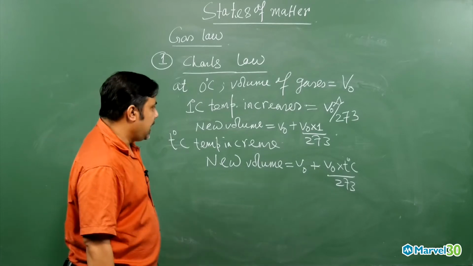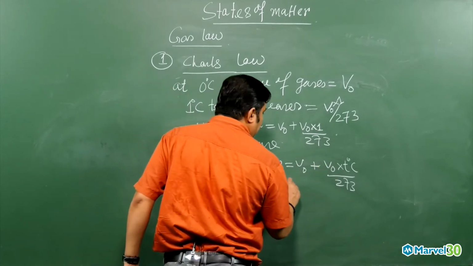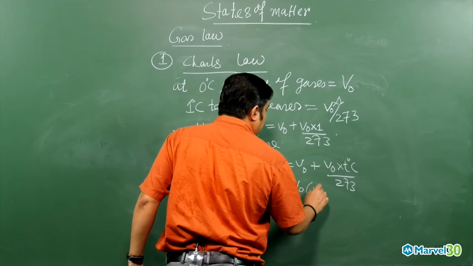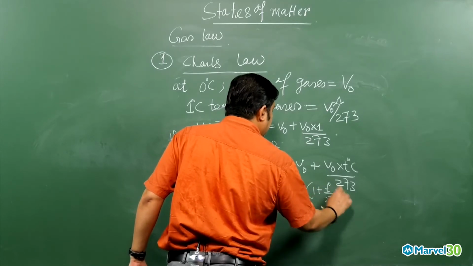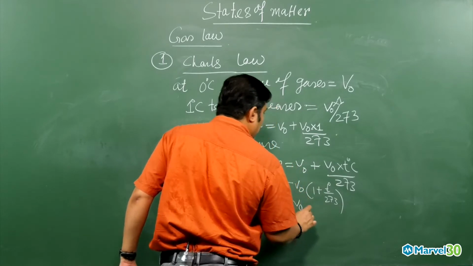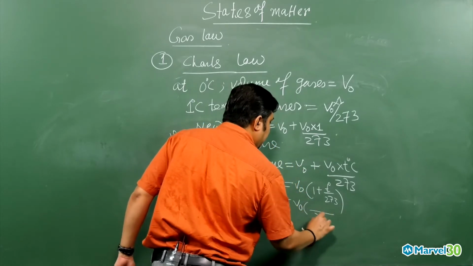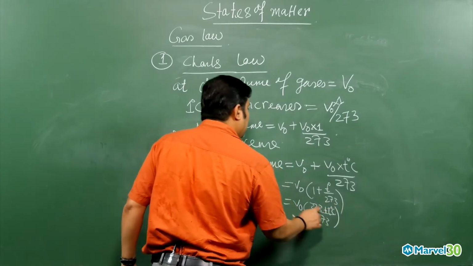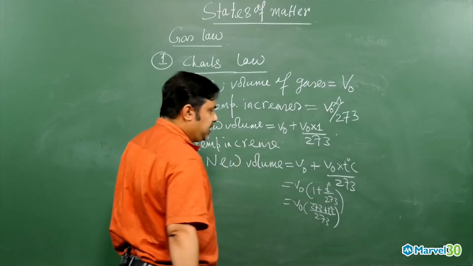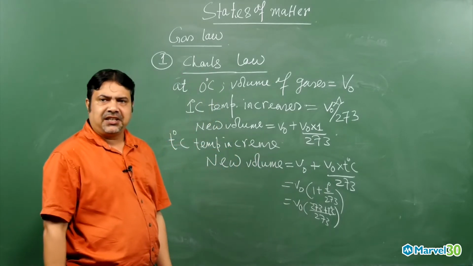So if you take V0 common, then you will get V0 into 1 plus T by 273, that is V0 by 273 into 273 plus T degree centigrade. This 273 plus T is nothing but the temperature in Kelvin scale.